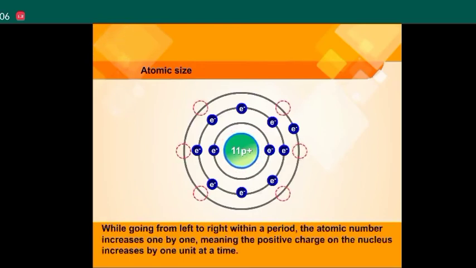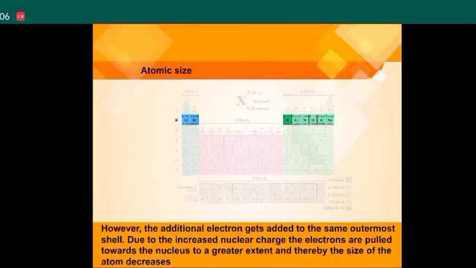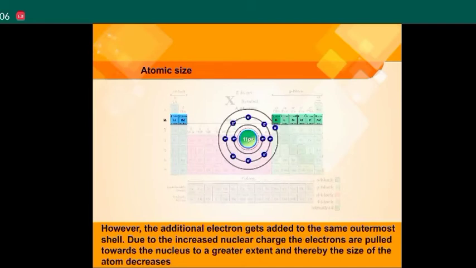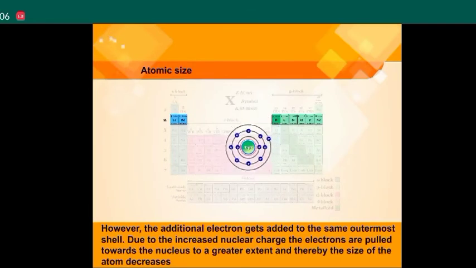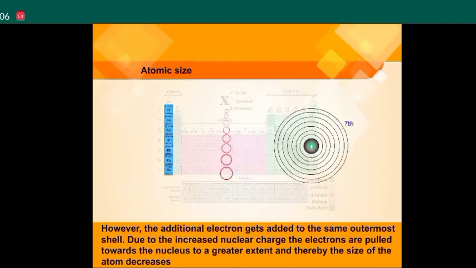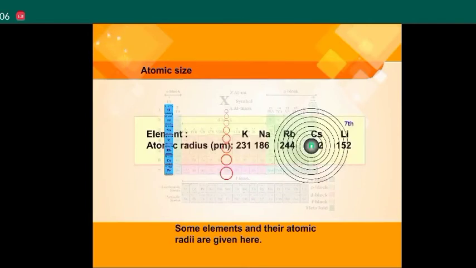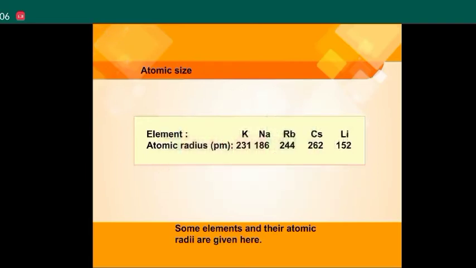While going from left to right within a period, the atomic number increases one by one, meaning the positive charge on the nucleus increases by 1 unit at a time. However, the additional electron gets added to the same outermost shell. Due to the increased nuclear charge, the electrons are pulled towards the nucleus to a greater extent, and thereby the size of the atom decreases. Some elements and their atomic radii are given here. Elements: K, Na, Rb, Cs, Li. Atomic radius in pm: 231, 186, 244, 262, 152.